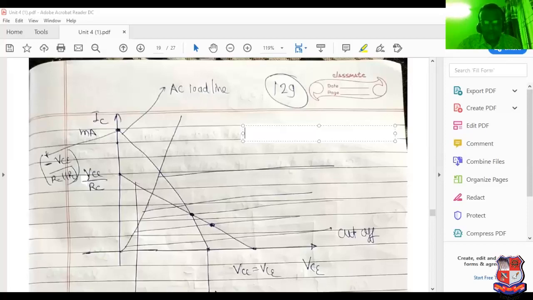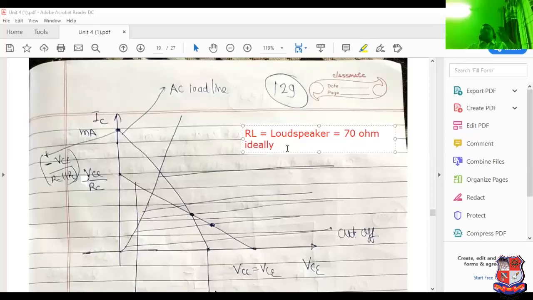It can be considered as a simple loudspeaker. And what is the resistance of loudspeaker? It is known as 70 ohm ideally. And practically 100 ohm, 150 ohm, 200 ohm, like that. It varies from different loudspeakers.